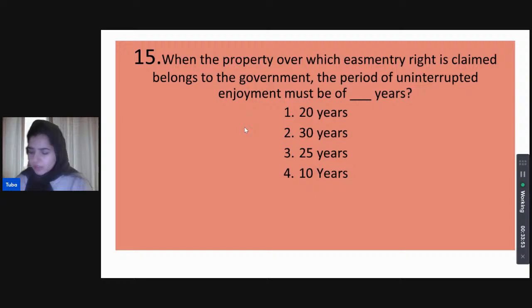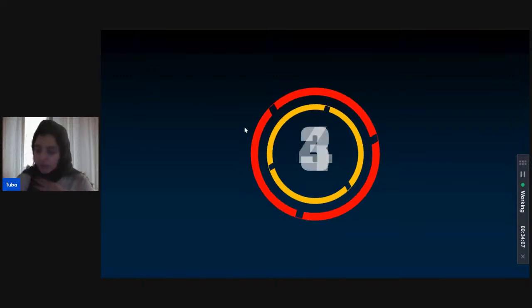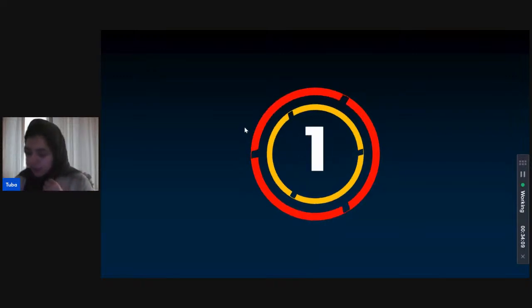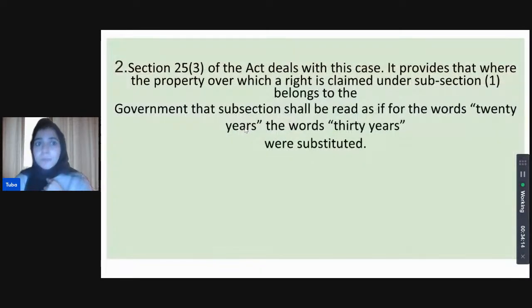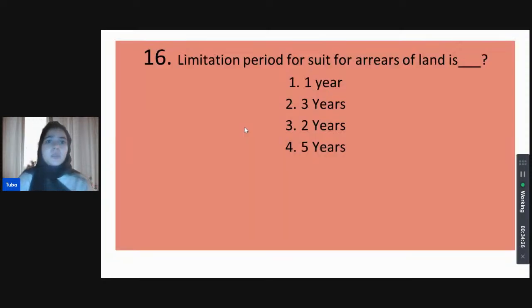I believe Shivani is answering one for this one. Is that correct, Shivani? Asifa is answering two. So Asifa thinks that the period of uninterrupted enjoyment shall be of 30 years. Kanupriya thinks 30 years. Shivani and Priyanka as well. We think 30 years. I'm wondering where Ankita went. That is correct because section 25.3 states that 30 years should be the period of uninterrupted enjoyment. Earlier it used to be 20. Now the words 30 have been inserted.